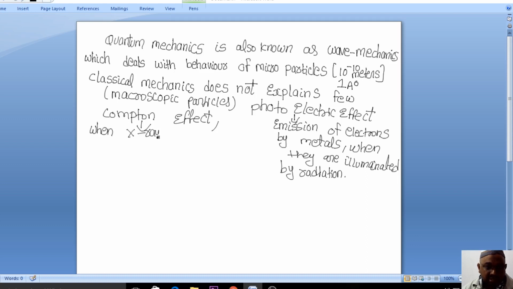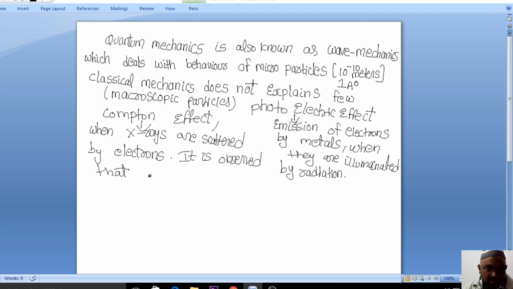When X-rays are scattered by electrons, it is observed that the scattered X-rays do not have the same wavelength as the incident X-rays.